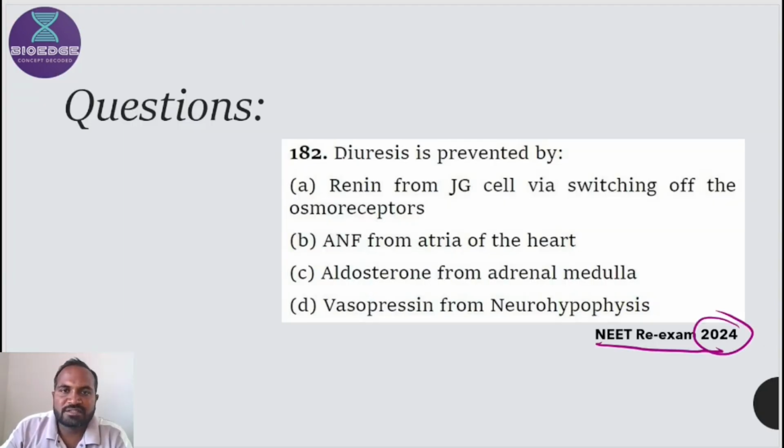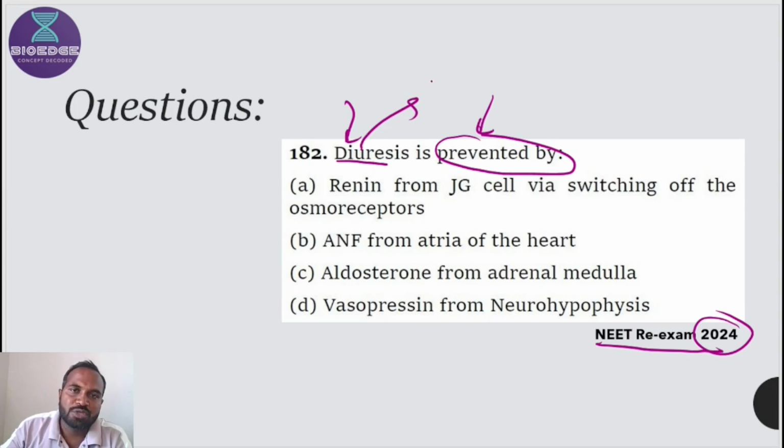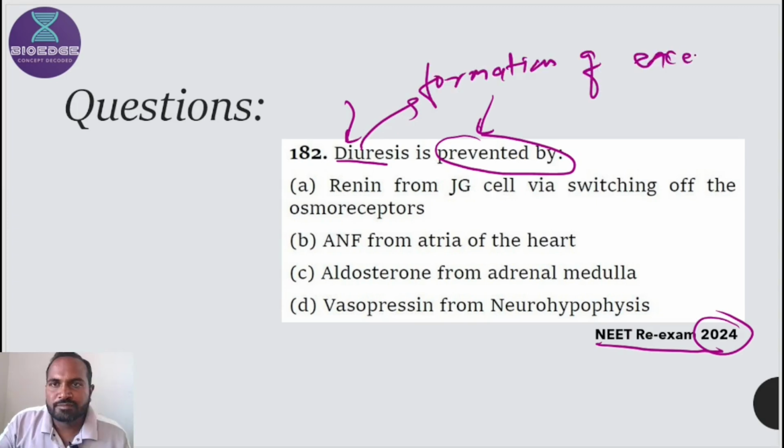This is the demand of the question: diuresis is prevented by. So the key concept is diuresis. Prevented means how you can stop diuresis. What is meant by diuresis? First you should know diuresis means formation of excessive urine. That's why it is called diuresis: dia means dilute.